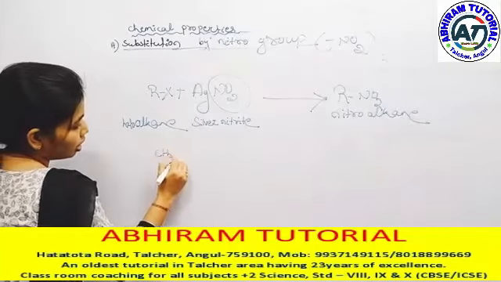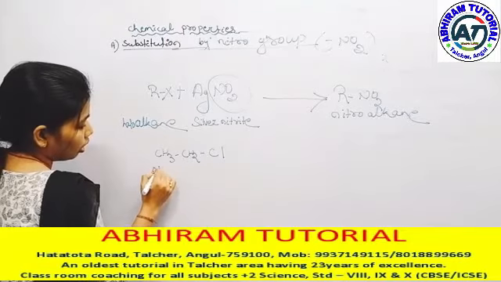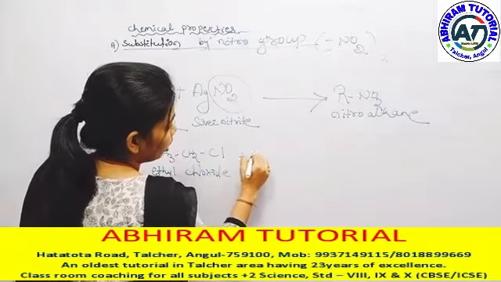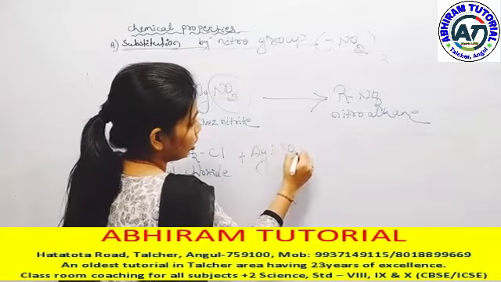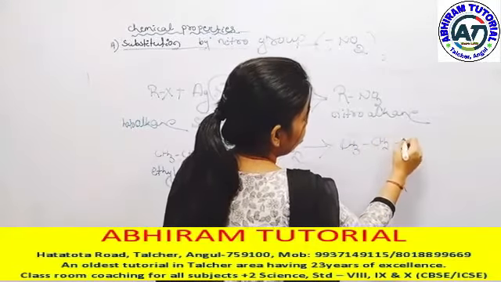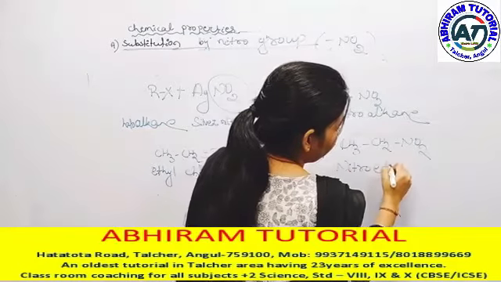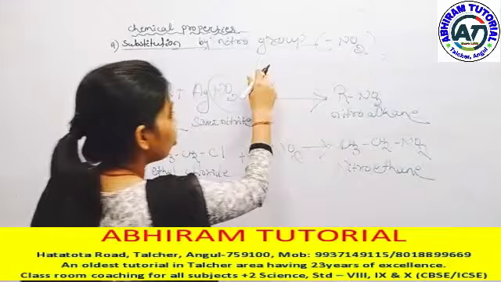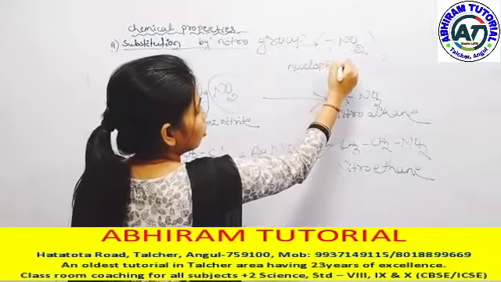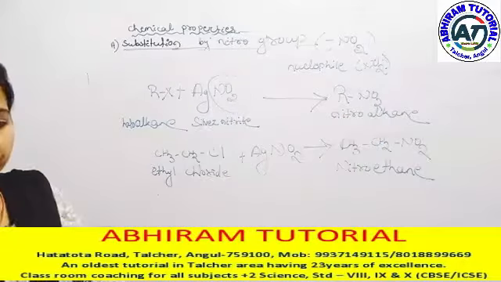Like CH3CH2Cl, ethyl chloride, when it reacts with silver nitrite, it gives CH3CH2NO2, nitroethane. Here the nucleophile is NO2. NO2 is a neutral nucleophile.